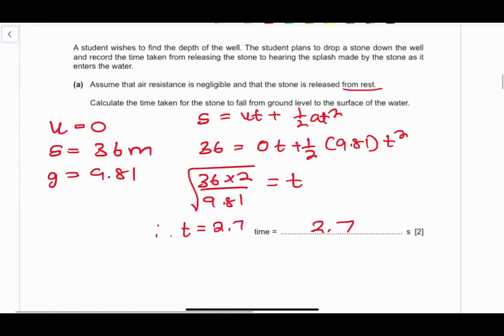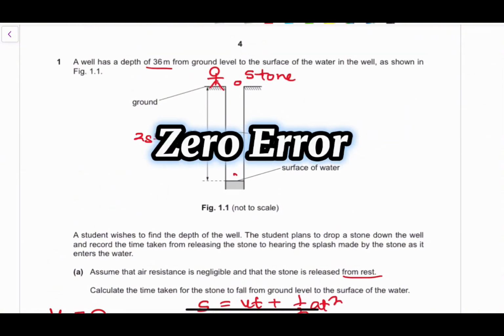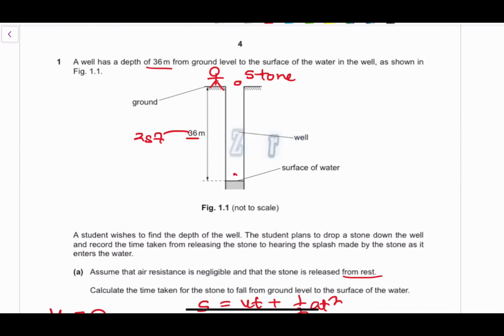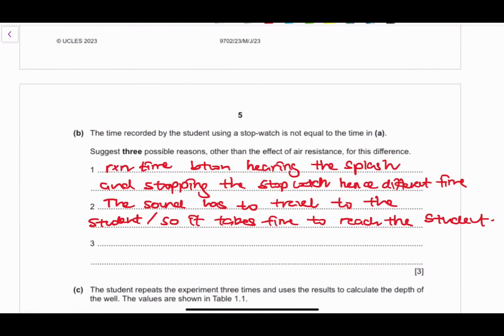If you think about this, right, I would think of zero error. It's part of systematic error itself. A stopwatch might have zero error, or it might not be calibrated enough. Remember, they just said suggest 3 possible reasons. It's not to say these are the actual reasons causing it, but you can suggest anything that might work.